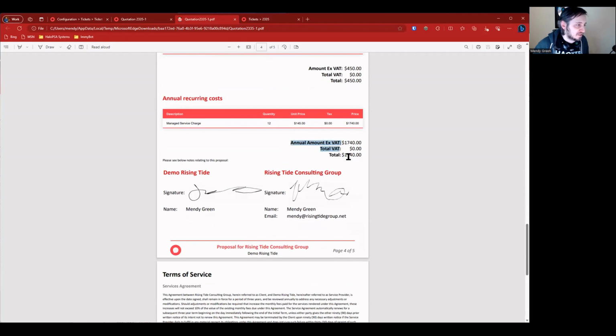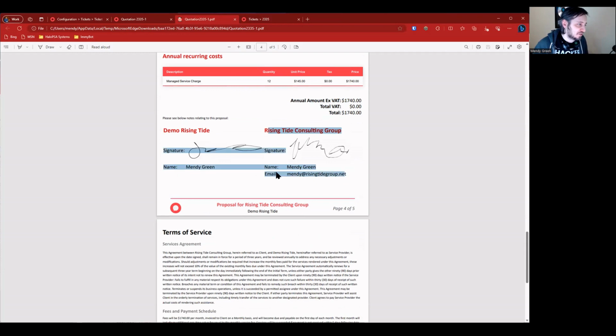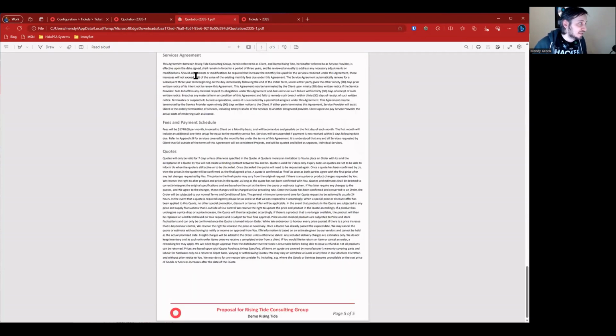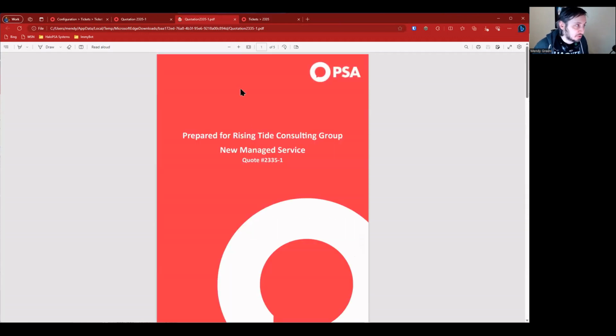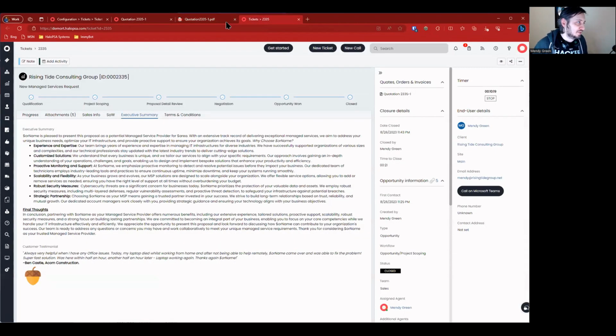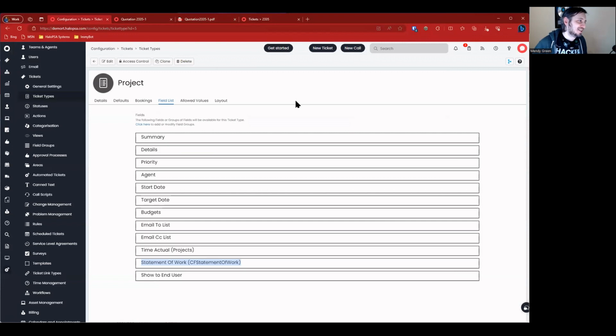Our template's in not USA format. We can see it's already been signed because the signature is still valid because I'm not able to remove that. But we do have our terms of services and everything else. So that is really cool. And I think I want to go and redo my entire Halo right now, my entire opportunity and quoting process, because the latest trial has some really cool ideas and things that I didn't know that we were able to do.